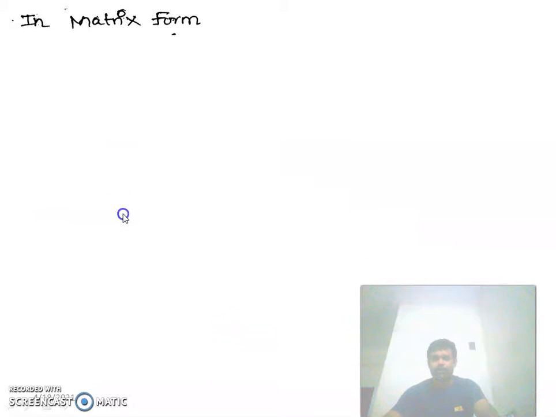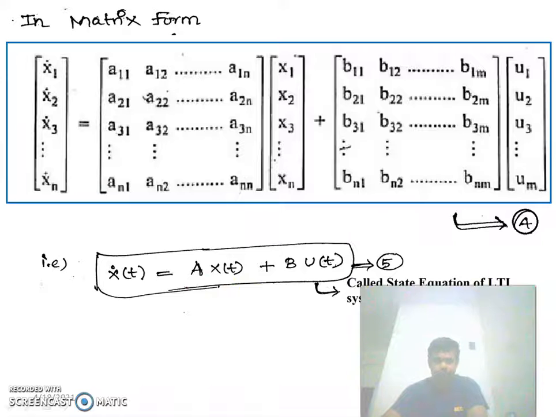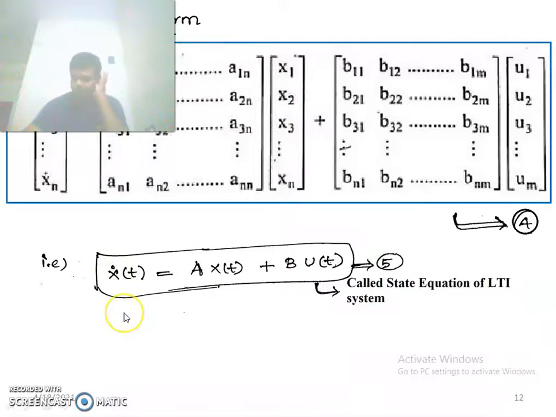In matrix form, we can write it as x1 dot, x2 dot, x3 dot, this is a column vector, is equal to a11, a12, a1n, then a21, a22 up to a2n, a31, a32 up to a3n into x1, x2, x3 up to xn plus b11, b12 and so on. We are writing this in matrix form, equation 4. That is, we can write it as x dot of t is equal to A x of t plus B into u of t. It is called state equation of a linear time invariant system.